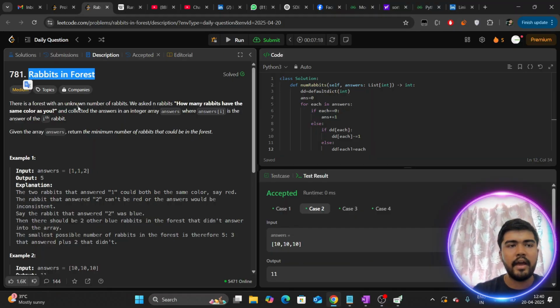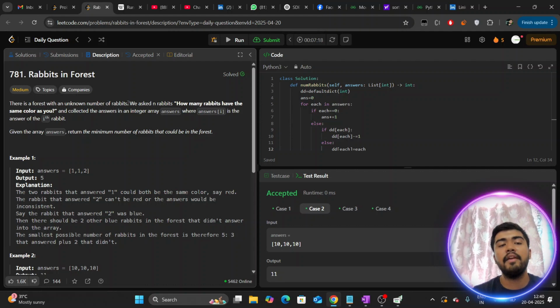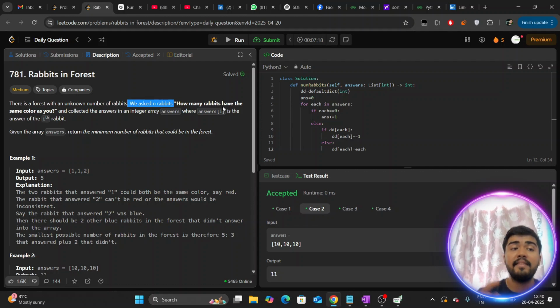So today we have this question: rabbits in forest. In this question, what they have given to us is a forest with an unknown number of rabbits. We don't know how many rabbits there are in the forest, but we have the opportunity to ask any rabbit how many other rabbits have the same color as you. So that opportunity we have.